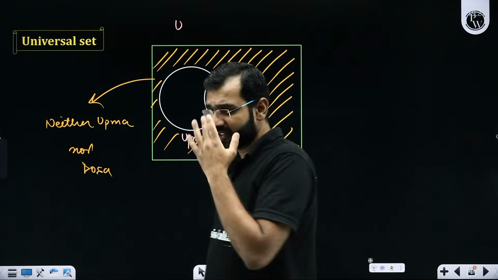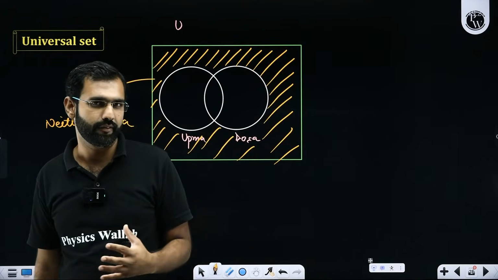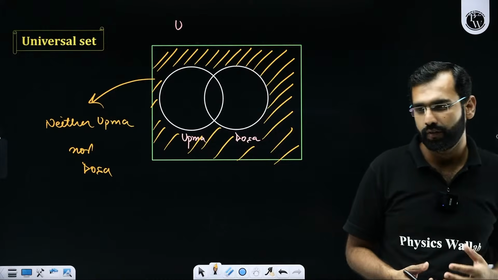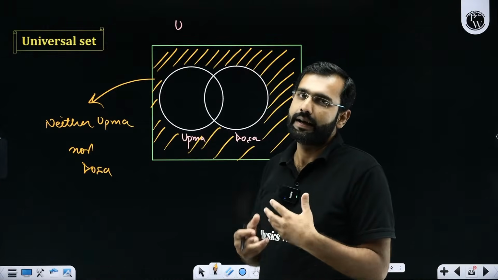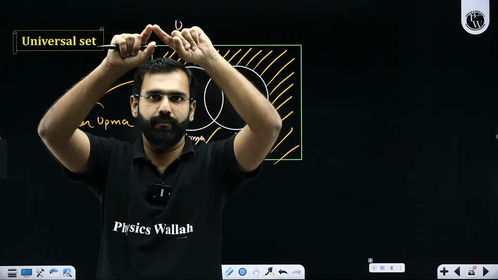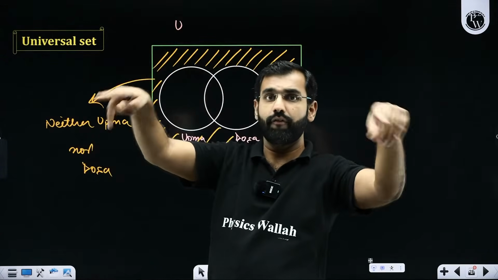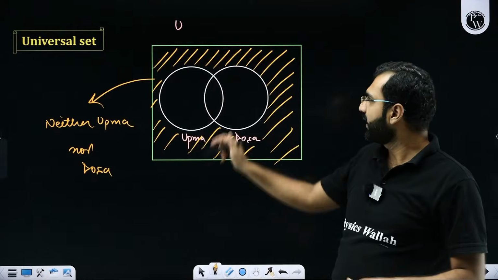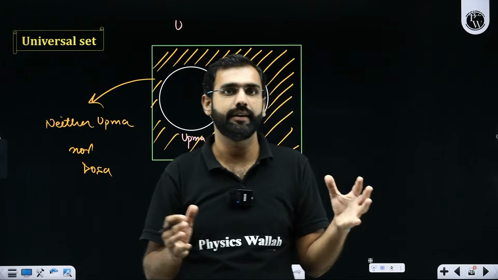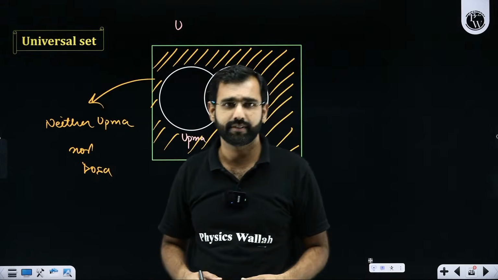So all this discussion I had when I wished to classify the students of our class, whether you like upma or not, dosa or not, both or not, or neither of them, I had to consider a frame of reference. I was talking with respect to a fixed set. That fixed set is called the universal set. So with respect to a bigger, complete set, I'll be having a discussion.